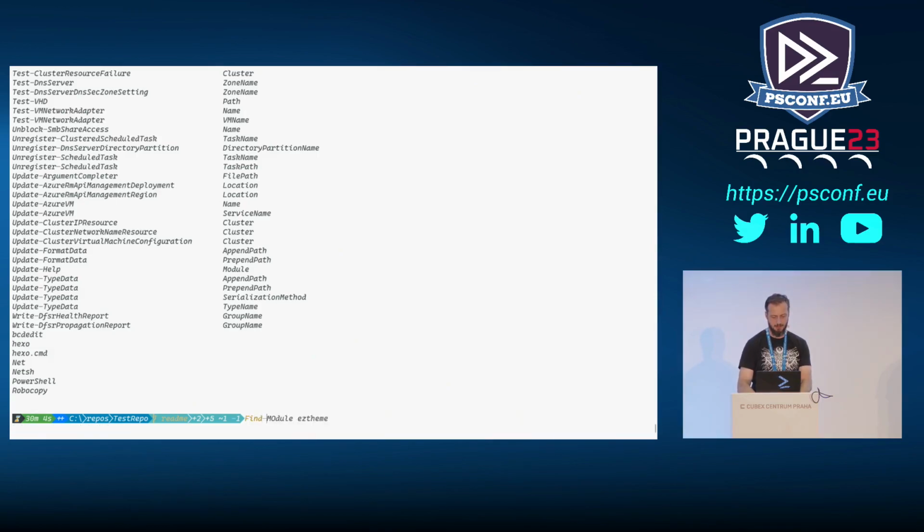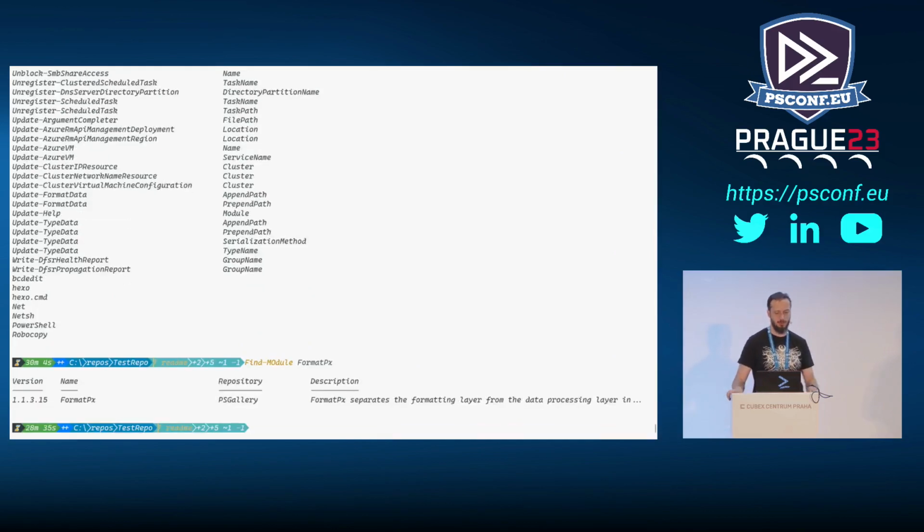Okay, let's just give it a try like this. So it was, I think it was not Format-Px, right? Format-Px. So now it will do pretty much the same. That doesn't change. That's exactly the same thing we did just a moment ago.